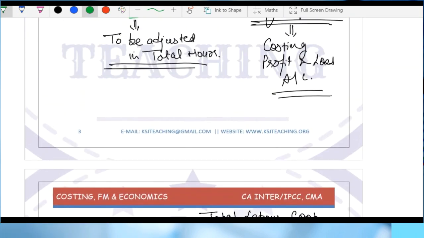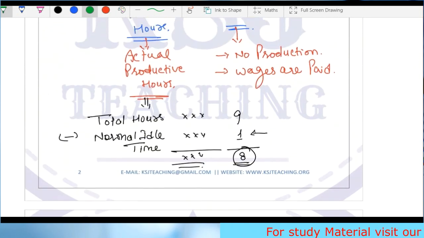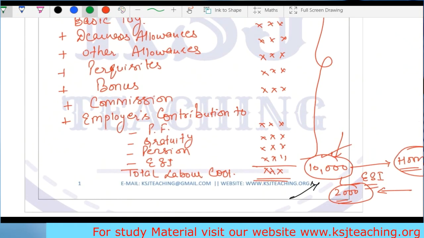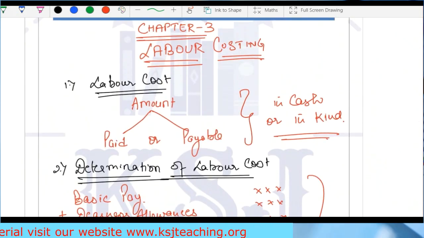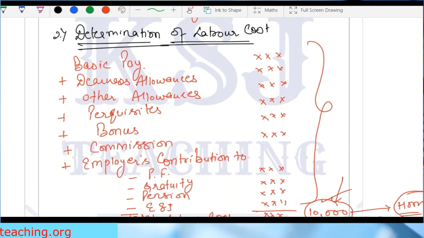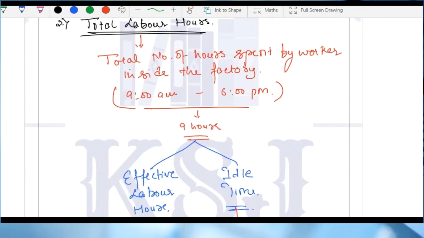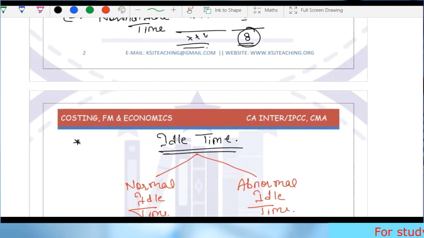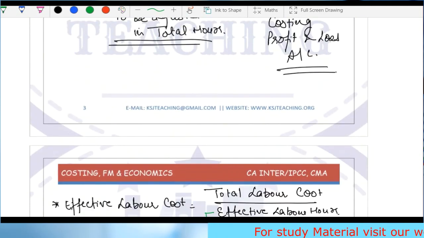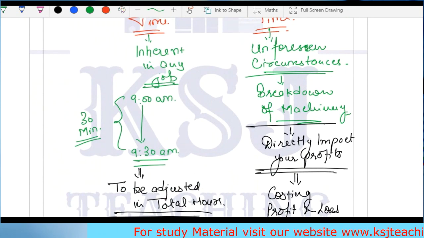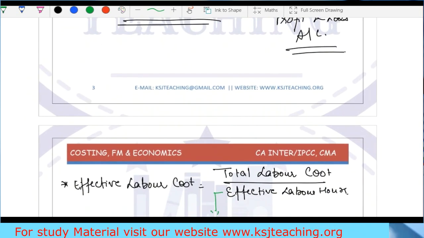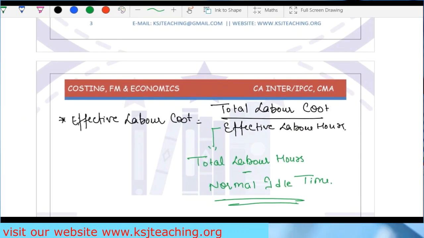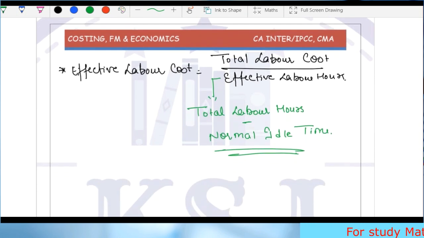So this is an important topic of calculation of labor cost. Determination of labor cost: then we have the total labor hours, then we have idle time, normal idle time and abnormal idle time. What are the various reasons for having the normal idle time? What are the various reasons for having the abnormal idle time? Everything is given in the handbooks, nothing to worry about it. So this is the effective labor hours.